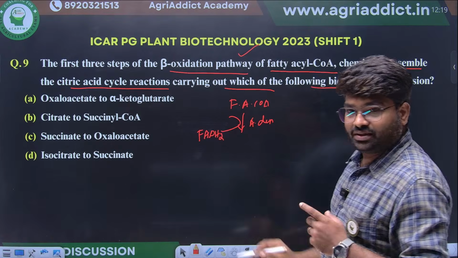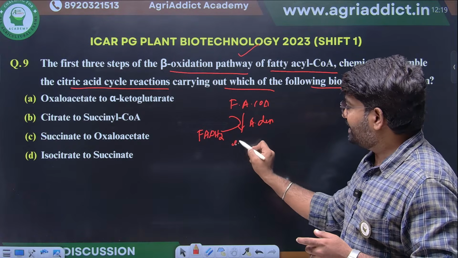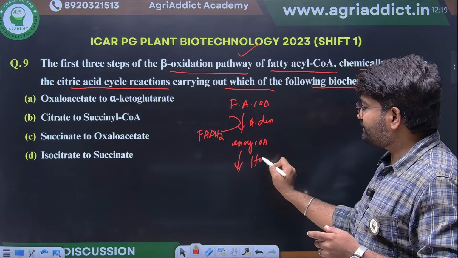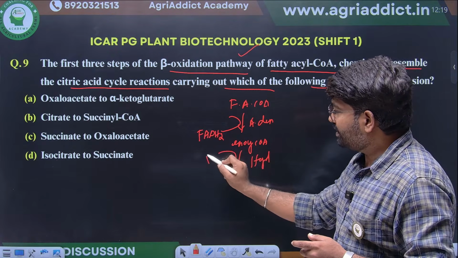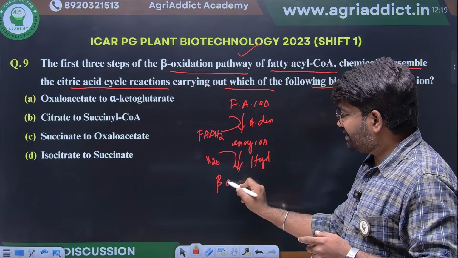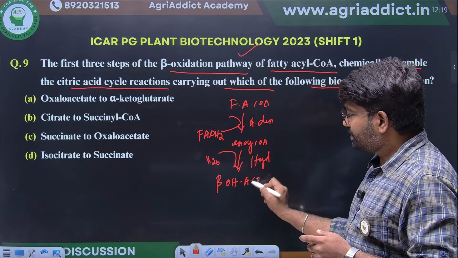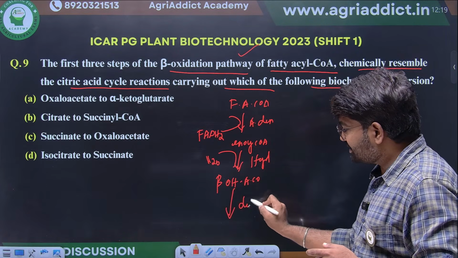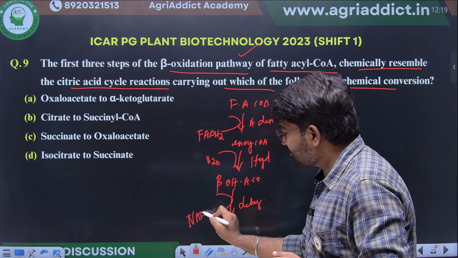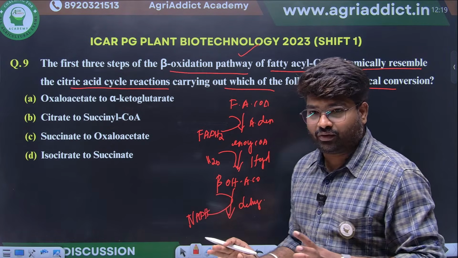Then enoyl CoA will form. Enoyl CoA hydratase will come, and a water molecule will be added. Beta hydroxyacyl CoA forms. Here, another dehydrogenase enzyme will come, leading to production of NADH. This is clear for everyone.